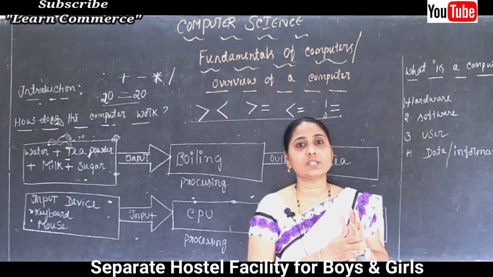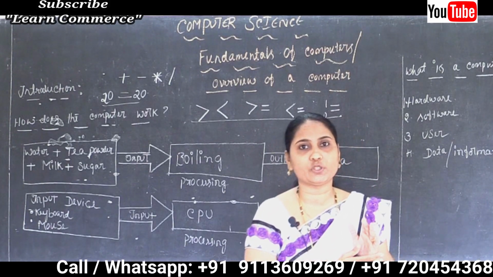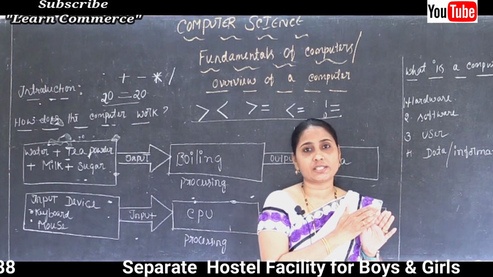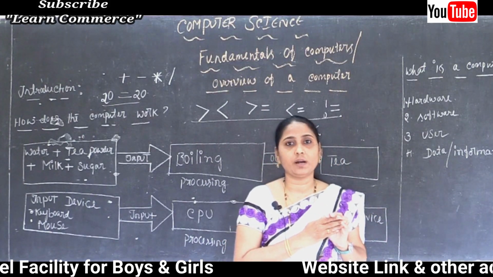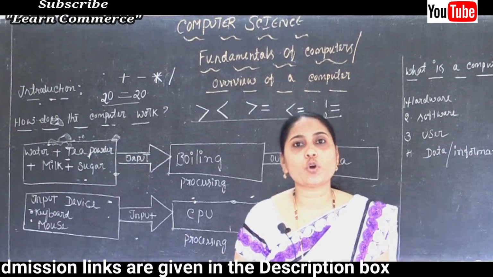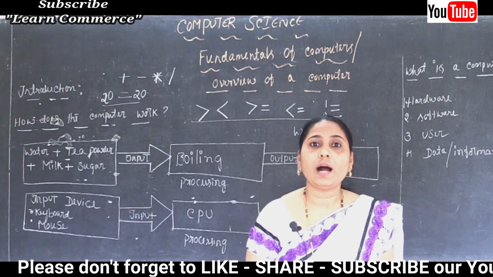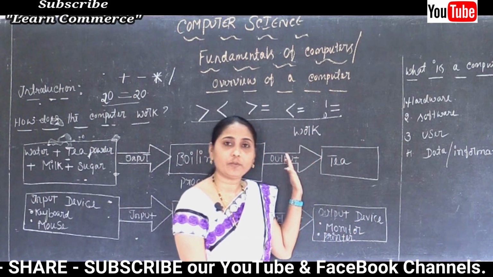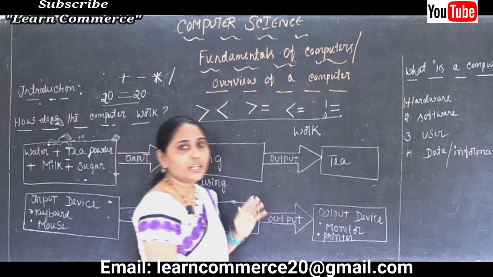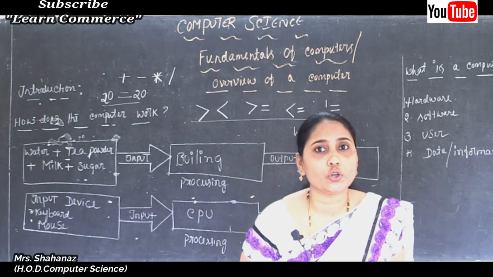They don't know how to use the computer, how to operate the computer, and what work we can perform by using the computer. So earlier, we can say, only scientists and researchers used the computer. But what about today? Today everyone knows how to operate the computer, correct? Why? Because the computer is an integral part of everyone's life and useful in many ways. I already said in many ways, like science, engineering, and business purposes. For every purpose the computer is used.